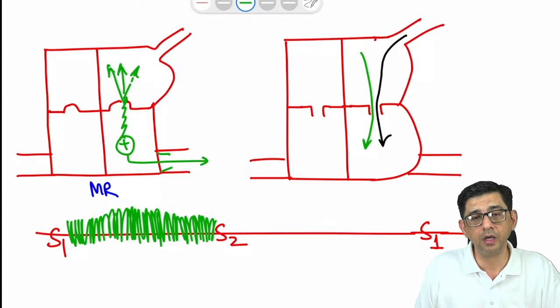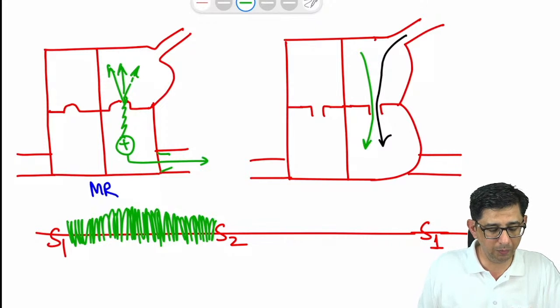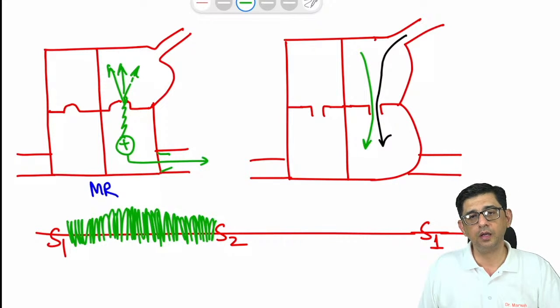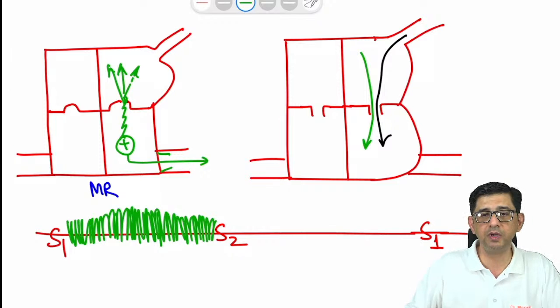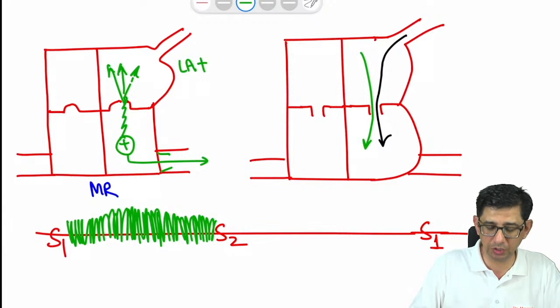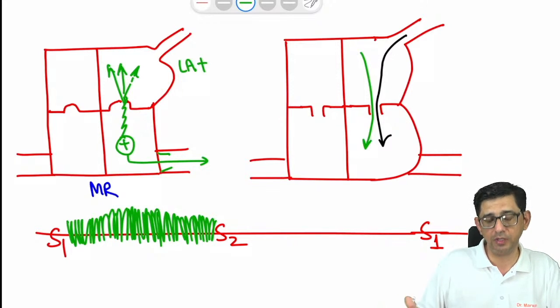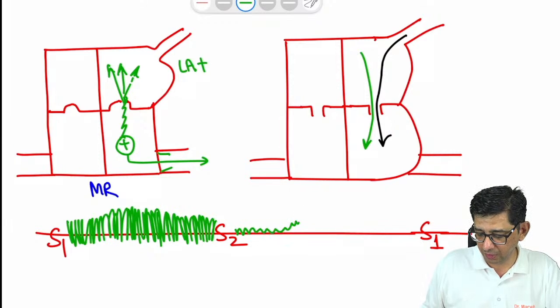अब सुनते रहना. In a person who has mitral regurgitation, all the blood जो ऊपर जाएगा LV से LA में, उसको वापस भी तो आना है. जब वो ब्लड वापस आएगा तो it will mix with venous return. You can see the black is going to be the venous return that is coming from the lungs. You can also notice here, because blood is leaking, I have shown a dilation of the left atrium. But ultimately, all the extra blood in the left atrium will come back into the left ventricle during the phase of diastole, and therefore it will produce a low-pitched diastolic rumble, and this low-pitched diastolic rumble is what I've tried to explain to you subsequently.